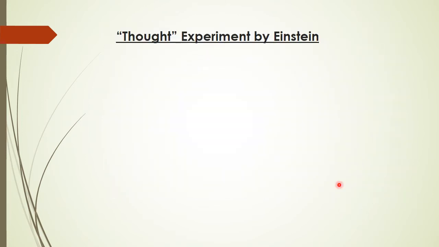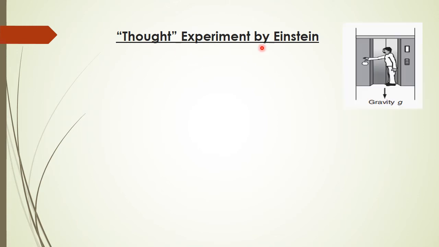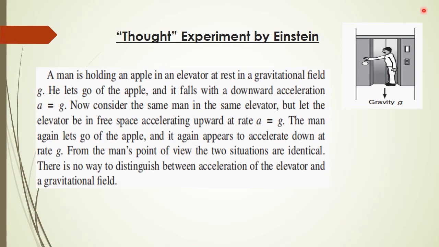So, can we distinguish these two situations, or how can we separately analyze these experiments? This is a thought experiment by Einstein. In the first case, a man is holding an apple in an elevator. The elevator is at rest in a gravitational field g, so there is an acceleration towards the downward direction as usual.